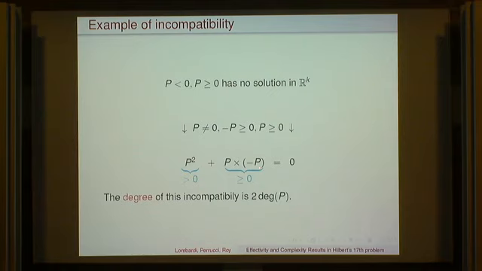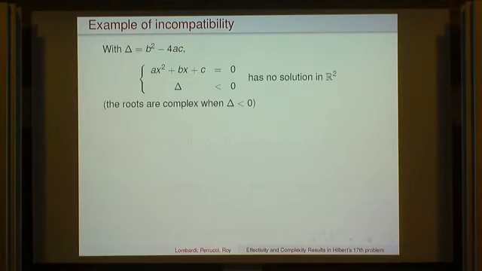And there is nothing in the ideal because there is no 0 here. And so the degree of this incompatibility: the incompatibility is just P squared minus P squared equals 0. So P squared minus P squared equals 0 is a proof of the fact that this system has no solution in R^k. And the degree of this incompatibility is 2 times the degree of P, because that's what appears here.